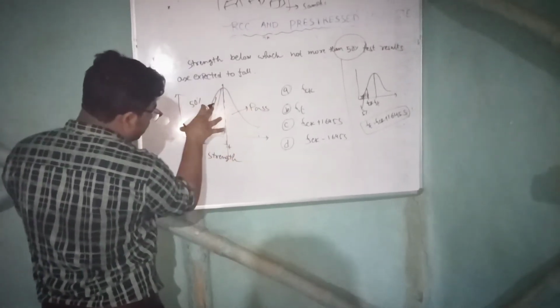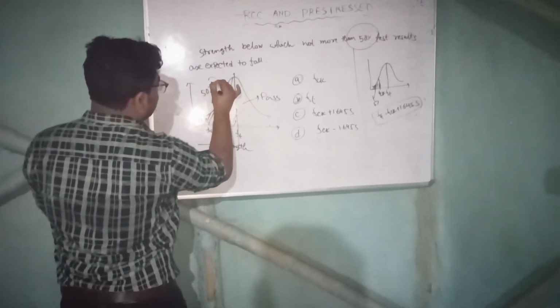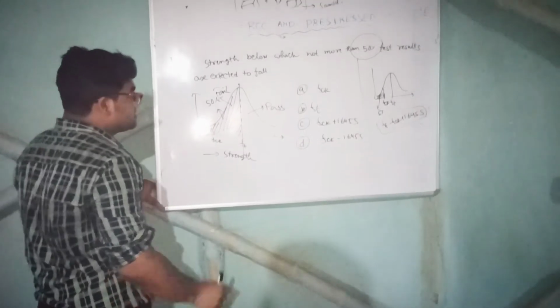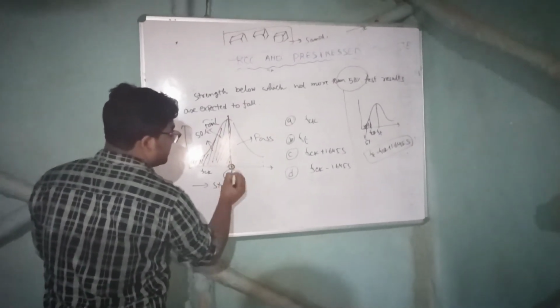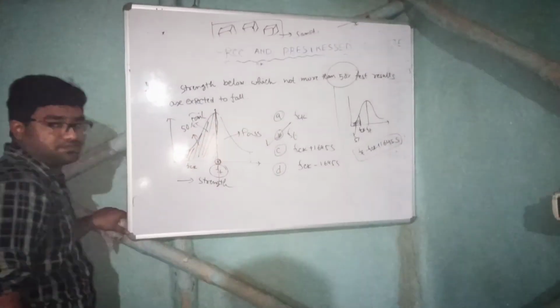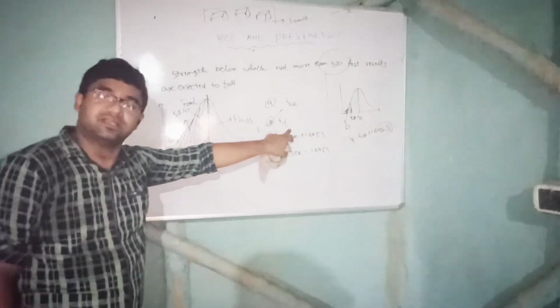This is 50, this is 50. So above 50 will pass, this will fail. So what will be the answer? What is the strength? That strength is this one, that is FT. It is FT, right? And generally FT is called target strength or target mean strength.